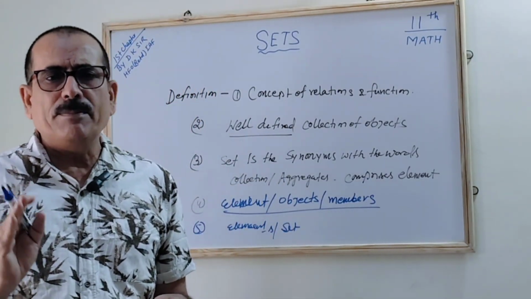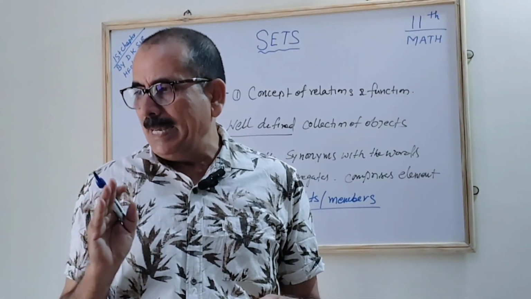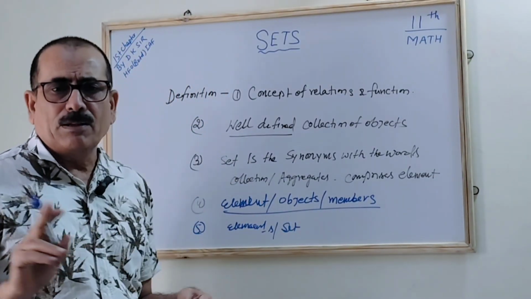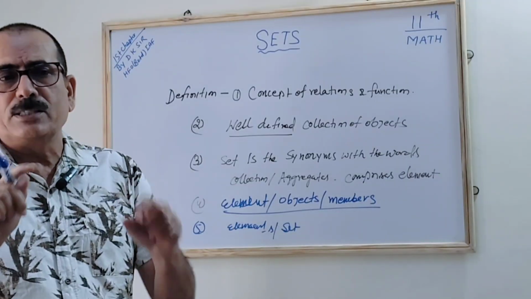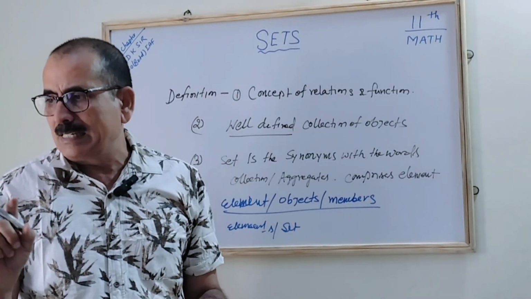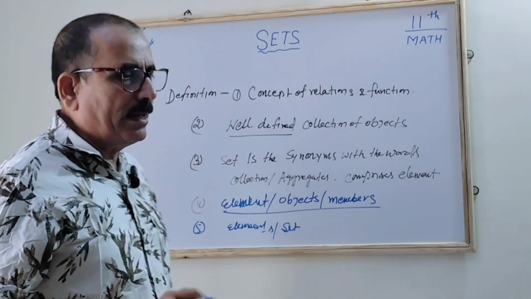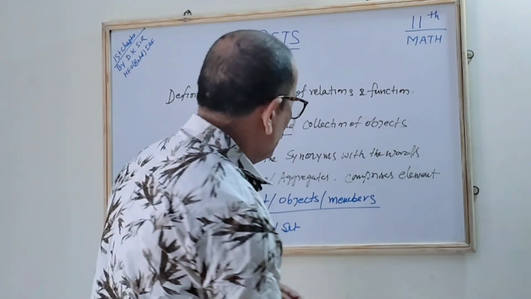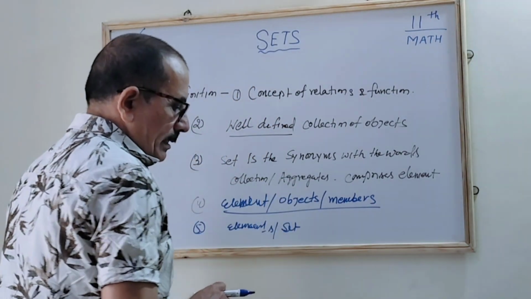Many mathematicians will give many definitions. So elements and the set, both are not well defined. There is no standard definition for that. As per the convenience and requirement, it will keep changing. This is all about the set.